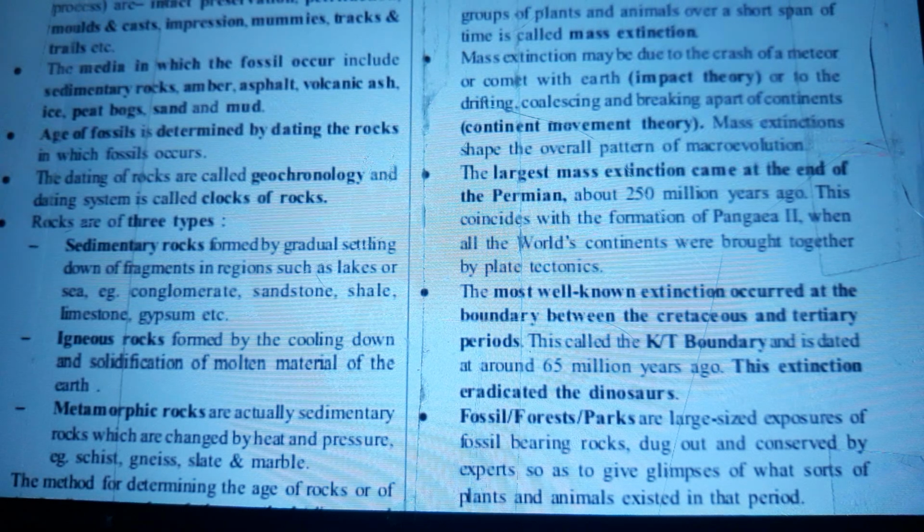The largest mass extinction came at the end of the Permian, about 250 million years ago. This coincides with the formation of Pangaea II, when all the world's continents were brought together by plate tectonics. The most well-known extinction occurred at the boundary between the Cretaceous and Tertiary periods. This is called the KT boundary and is dated at around 65 million years ago. This extinction eradicated the dinosaurs.